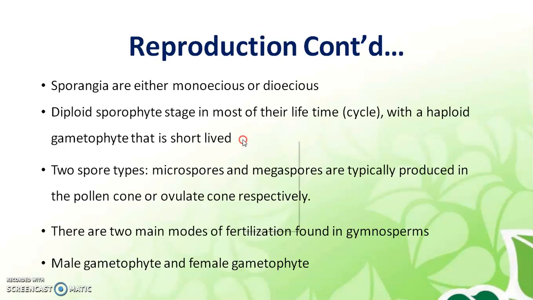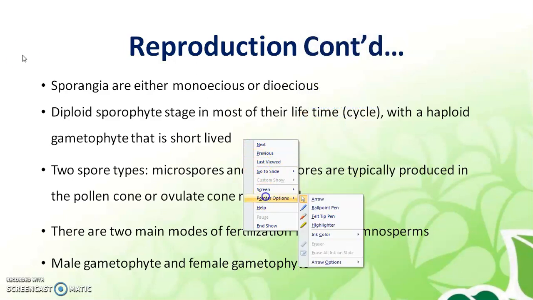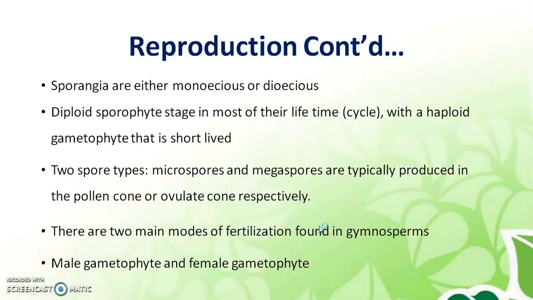Monoecious plants are those plants which contain both male and female types of cones. Dioecious are those which contain only either a male plant or a female plant. So there will be two plants, one male and another one female.